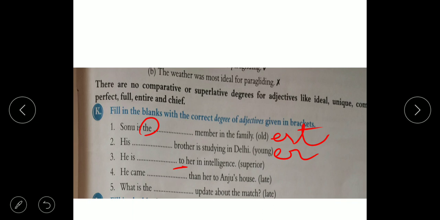He came late, later will come. He came later than her to Anju's house. What is the latest update? Here latest. And he came later. Third one, he is superior, same spelling. His younger brother, second one younger and first one oldest.